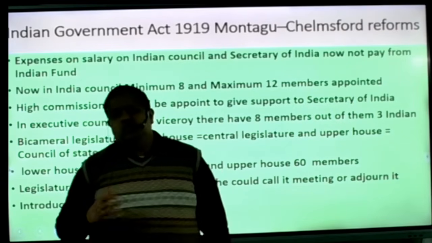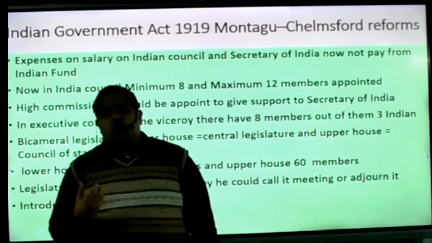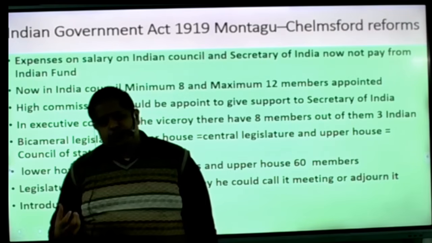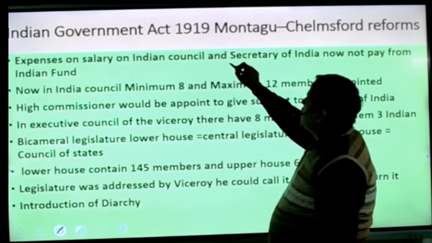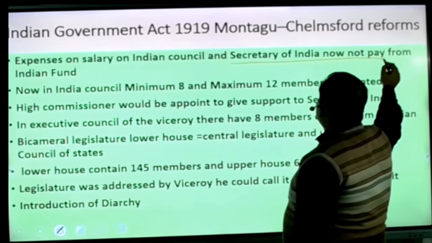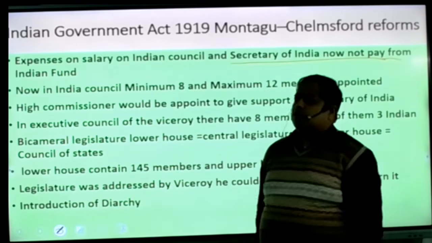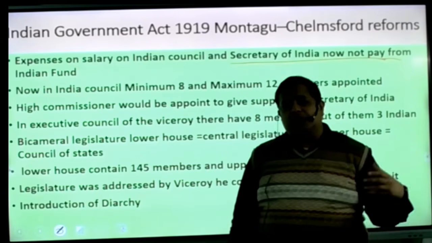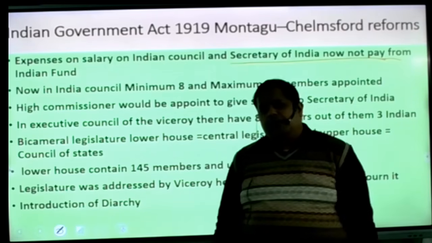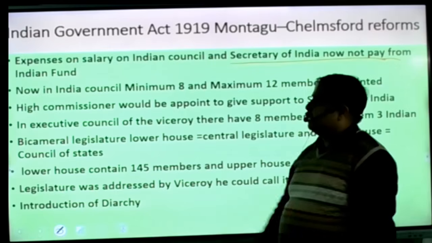So these reforms are very historical from the point of view of India. The salary of the Indian Council and the Secretary of India was now not paid from the Indian fund. Why? Because if these people are not working in India or living in India, why should their salary be paid by India? It was a very good decision.